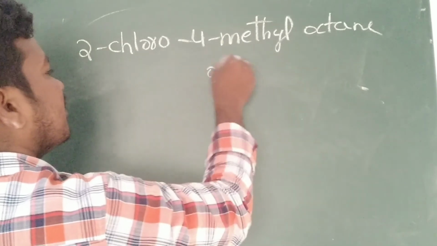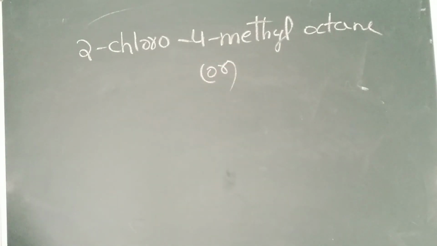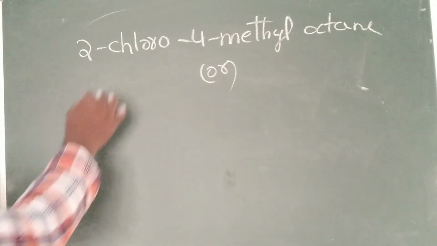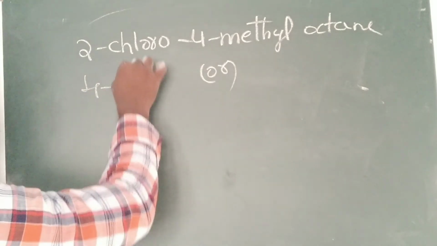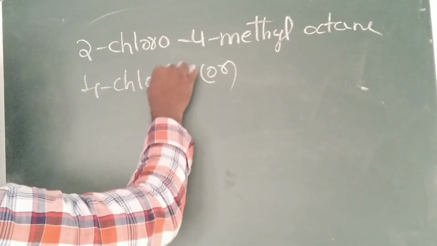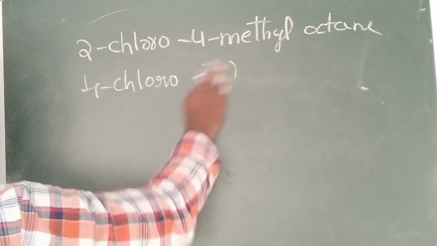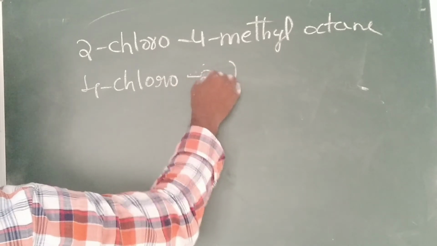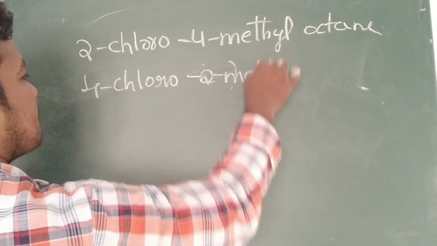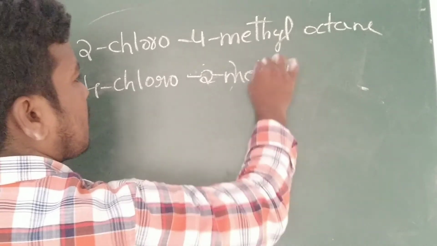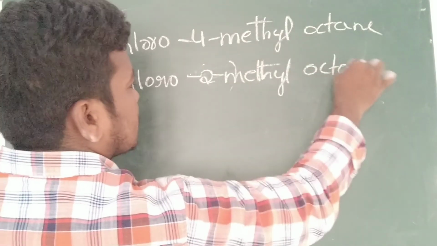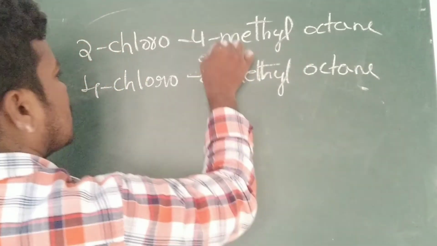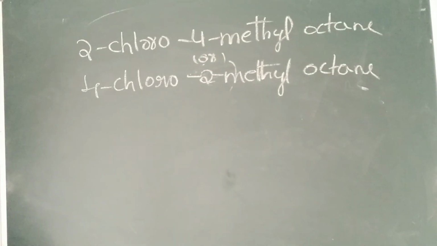Just choose the correct IUPAC name: 2-chloro-4-methyloctane, or 4-chloro-2-methyloctane. Which one is the correct one? Among these two, which one is the correct one?